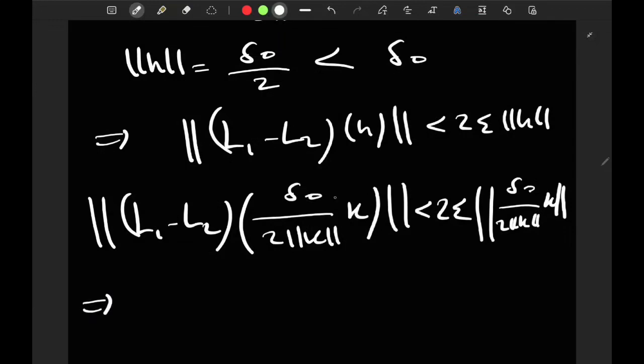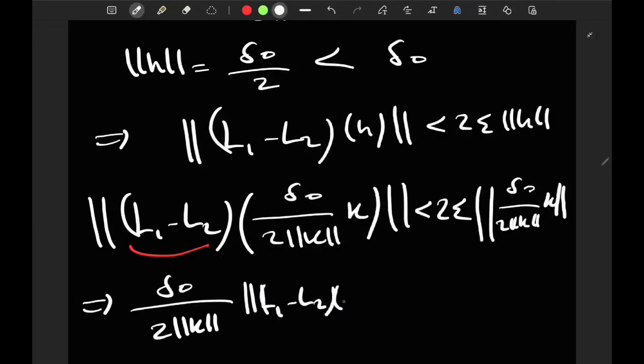If you take the scalars outside, remember that L1 minus L2 is again a linear operator, so you can take the scalars outside, and outside the norm. So you get delta 0 over 2 norm k, times the norm of (L1 minus L2)(k), is less than 2 epsilon times delta 0 over 2, and then you have norm k over norm k, which cancels out.